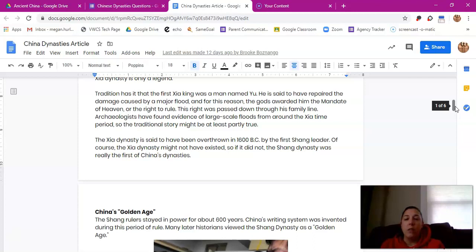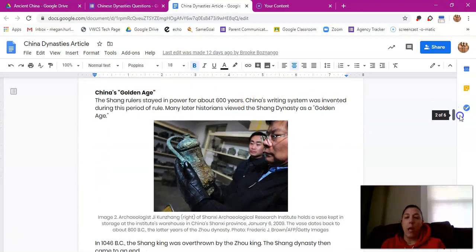Archaeologists have found evidence of large-scale floods from around the Xia time period, so the traditional story might be at least partly true. The Xia dynasty is said to have been overthrown in 1600 BC by the first Shang leader. Of course, the Xia dynasty might not have existed, so if it did not, the Shang dynasty was really the first of China's dynasties.